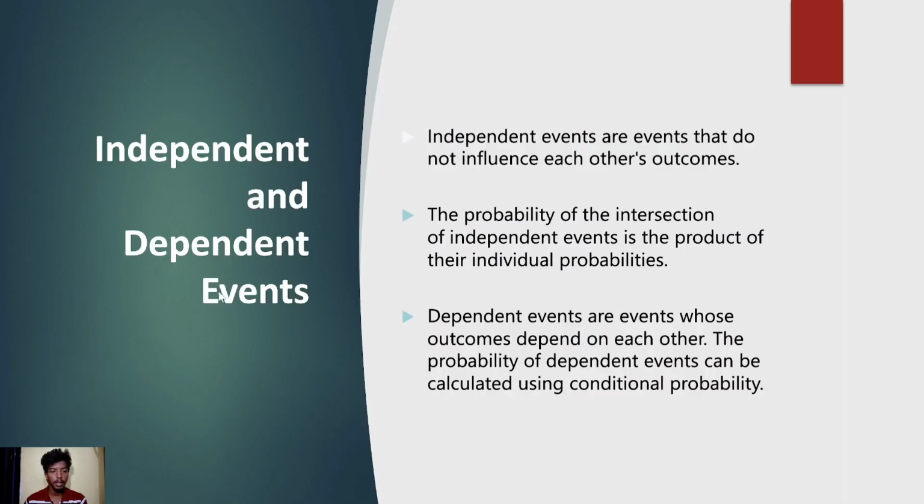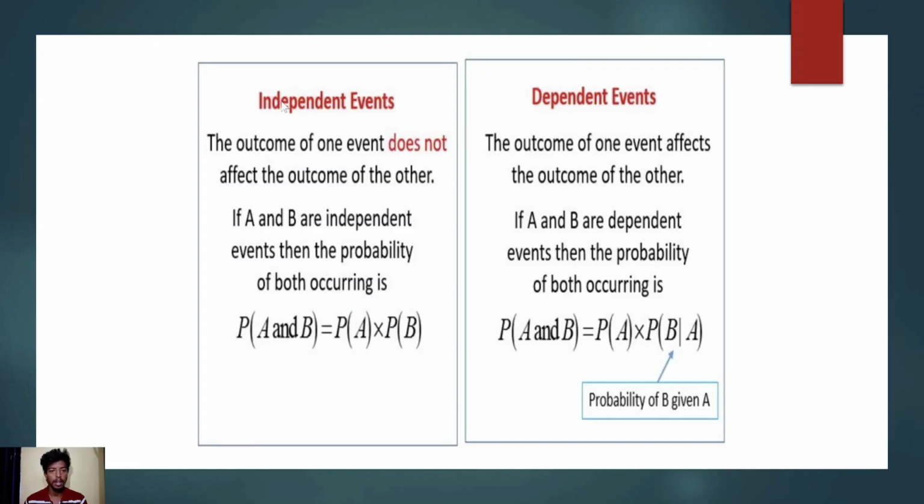Independent events and dependent events. Independent events are events that do not influence each other's outcome. The probability of an intersection of independent events is the product of their individual probabilities. Dependent events are events whose outcomes depend on each other. The probability of dependent events can be calculated using conditional probability. For independent events, the outcome of one event does not affect the outcome of the other. For dependent events, the outcome of one event affects the outcome of the other.